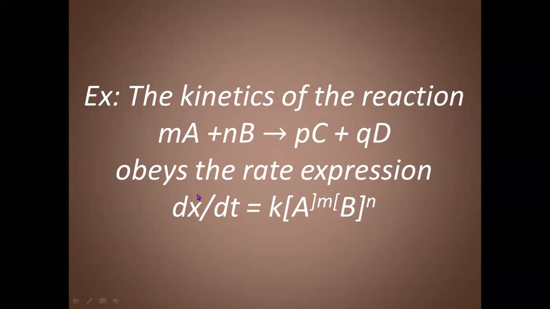This reaction obeys the rate expression as dx by dt.